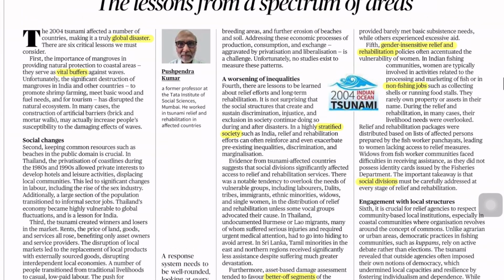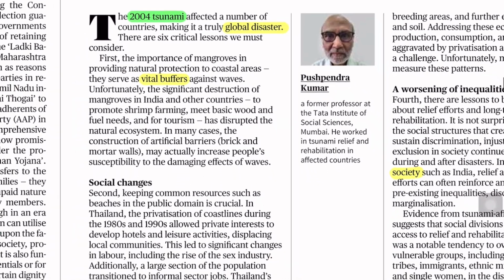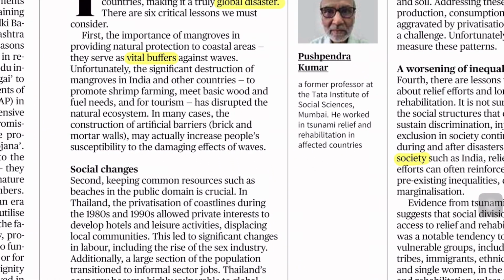Now we'll use another highlighter, a green color highlighter, for identifying certain facts, figures, or something important which is worth reading again. If you revisit the editorial, something worth rereading will be highlighted in green color. So it is basic. You all know that the tsunami happened in 2004, so you have to remember the year 2004 tsunami, and nothing much to be highlighted in green color.